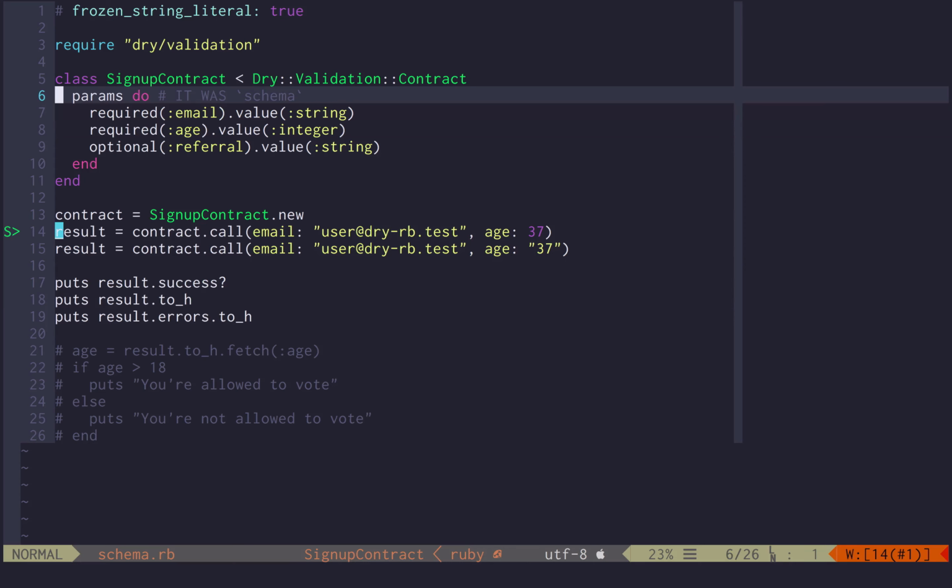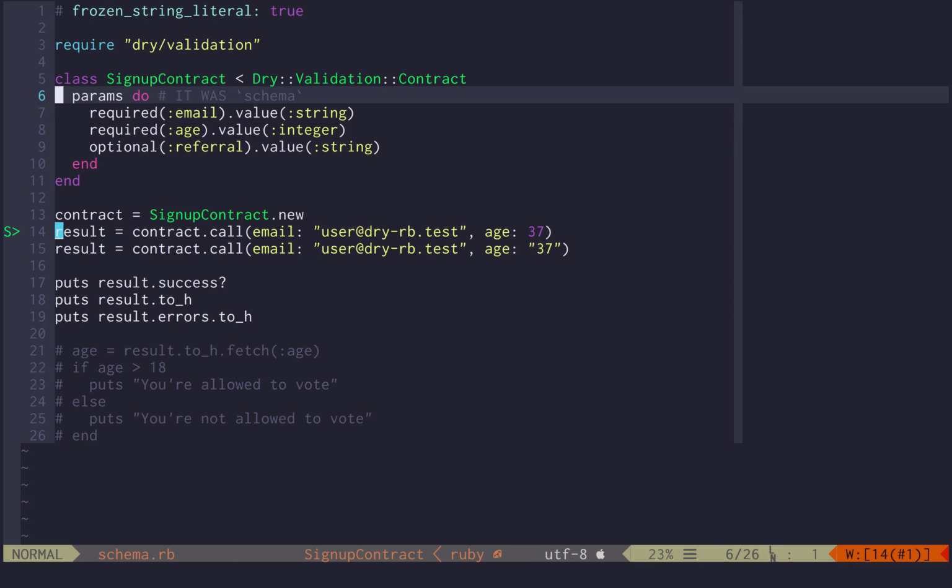Okay, and web applications in Ruby ecosystem means compatibility with the rack protocol, and the implementation of the rack protocol only supports three kinds of data. The first one is a string, second one are arrays, and the third one are hashes. So what that means, if a user submits a form with the age of 37, it's interpreted by a web server like Puma and by the low-level stack of your web framework as a string.